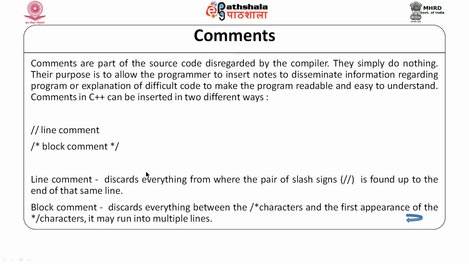So, the line comment would be used for writing a single line comment, whereas the block comment would be used to write a comment which may run into multiple lines, and this block comment discards everything between the forward slash and star characters till the first appearance of the star and forward slash characters. So, when we have multiple lines in our comments, we would use a block comment, and when we want to write a single line comment, we would write a line comment.